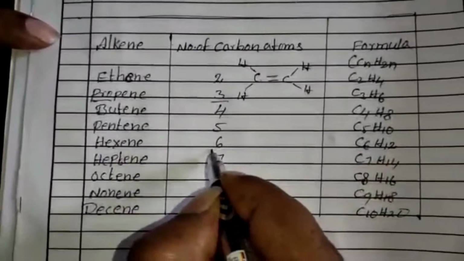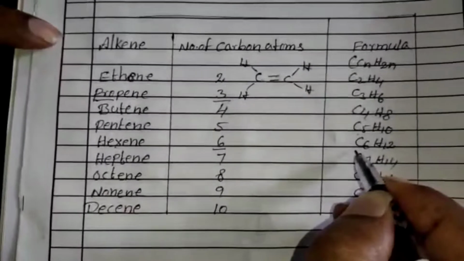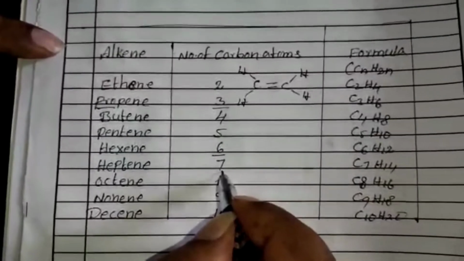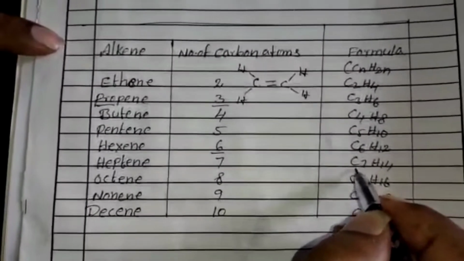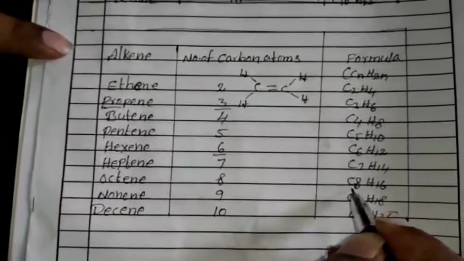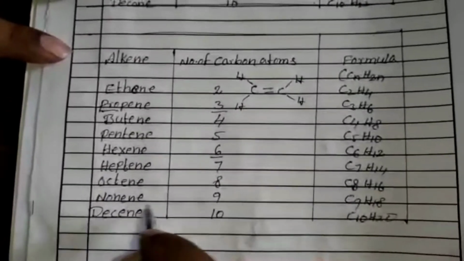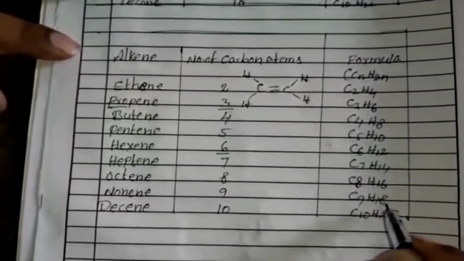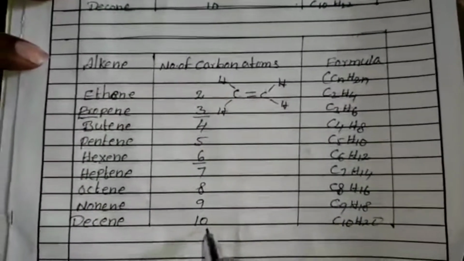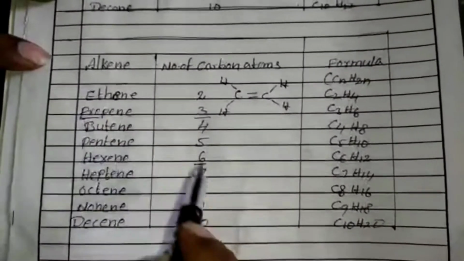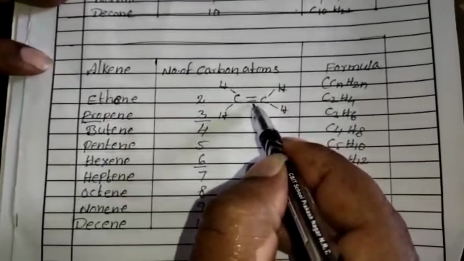Hexene: hex means 6 carbons, and the formula of hexene is C6H12. Heptene: hept means 7 carbons, and the formula is C7H14. Octene: oct means 8 carbons, and the formula is C8H16. Nonene: non means 9 carbons, and the formula is C9H18. Decene: dec means 10 carbons, and the formula is C10H20. So these are the unsaturated hydrocarbons, the alkenes, where between carbon and carbon a double bond is present.